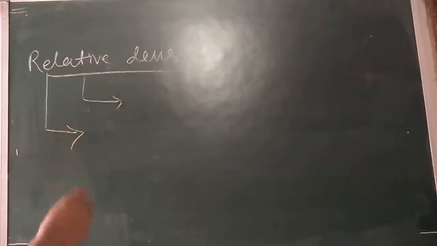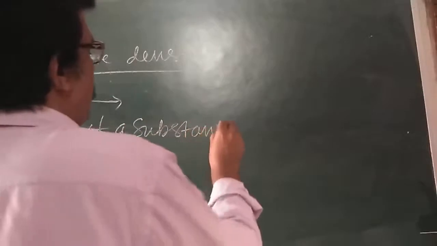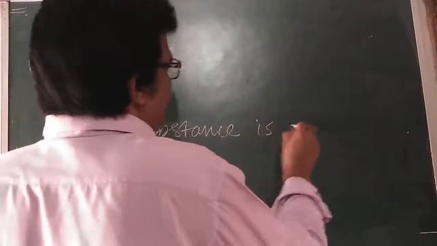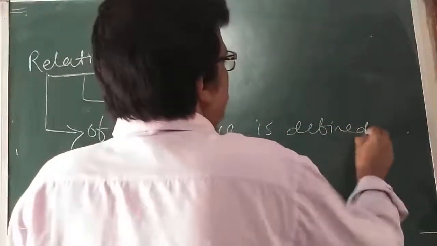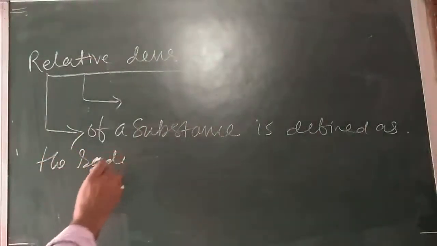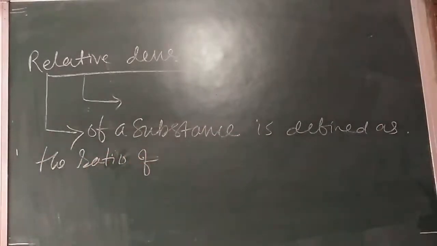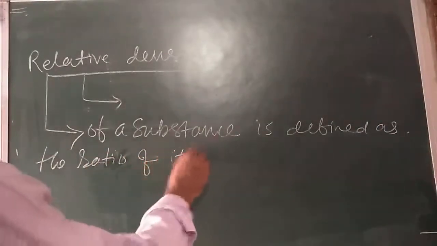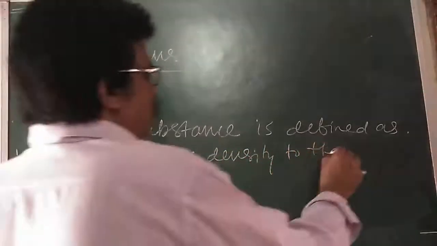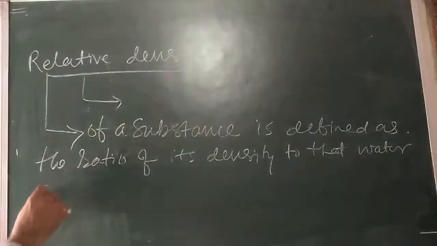So the relative density of a substance is defined as the ratio of its density to that of water at 4 degrees centigrade.